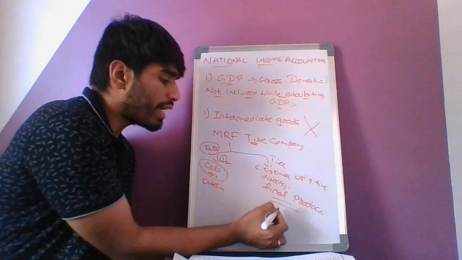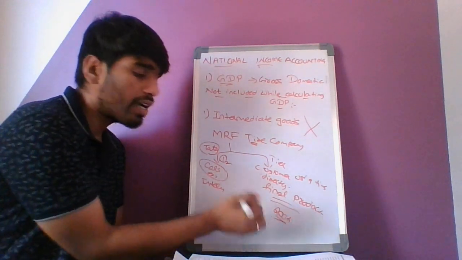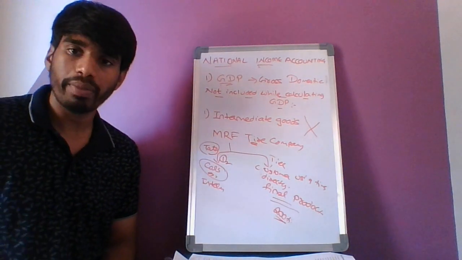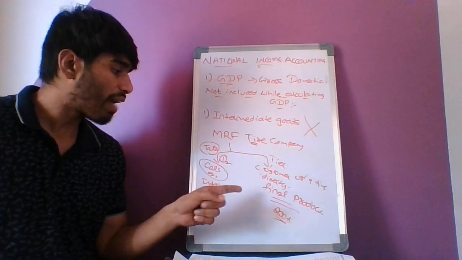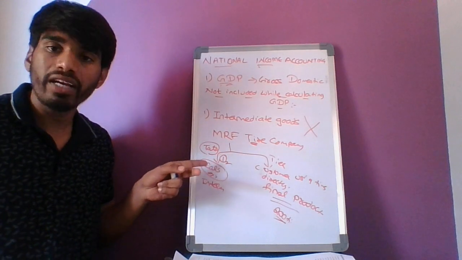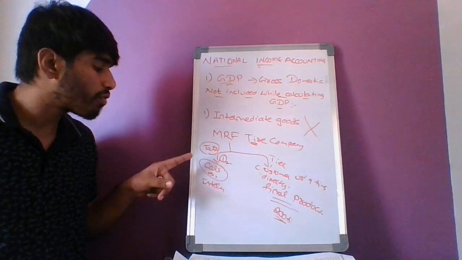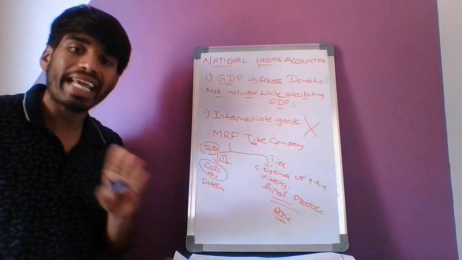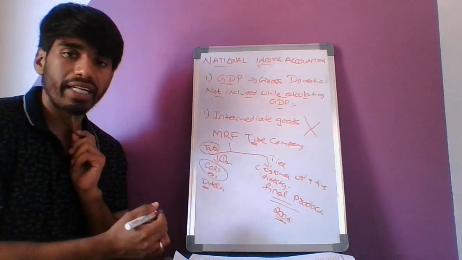For example, 20 tires or 200 tires are sold in this way. So the monetary value of these 200 tires can be used for the GDP calculation. But the tires which are sold to the Tata company, which are in turn used for the production of cars, are not taken into account, because these are intermediary.